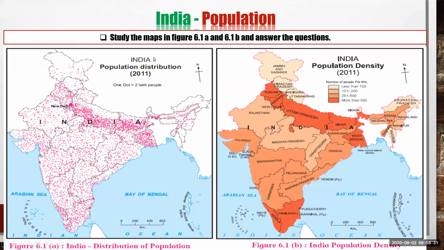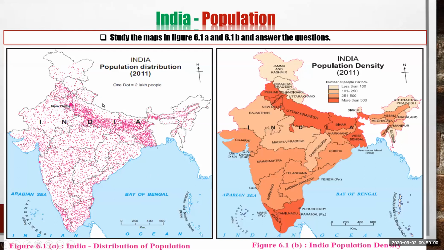The first map is the India population distribution, and the census year is 2011. Here the index or legend is not given, but there is no requirement of any legend or index. One main thing is given, that is the scale. 1 dot is equal to 2 lakh people.